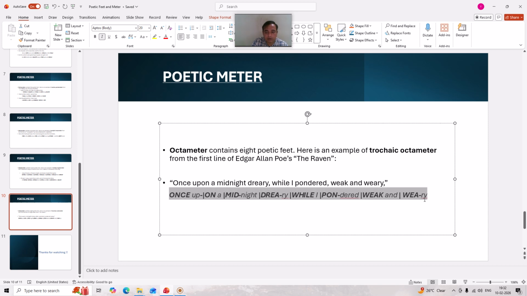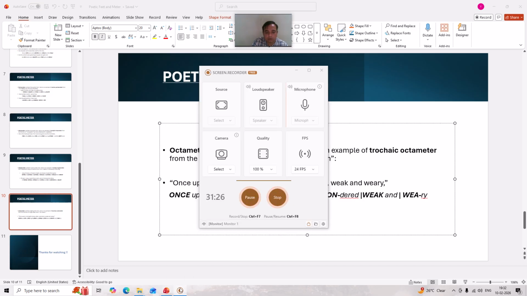Here we find a stressed syllable followed by an unstressed syllable. This kind of repetition is there 8 times, and this combination forms a trochaic octameter, because the trochaic foot is used 8 times repeatedly, and that is why it becomes trochaic octameter.